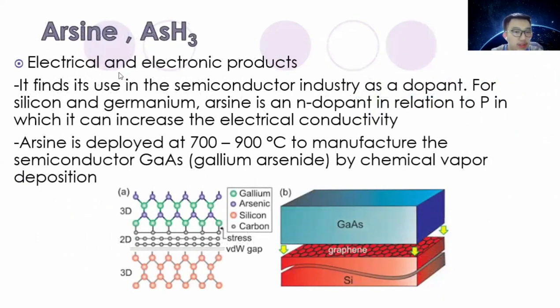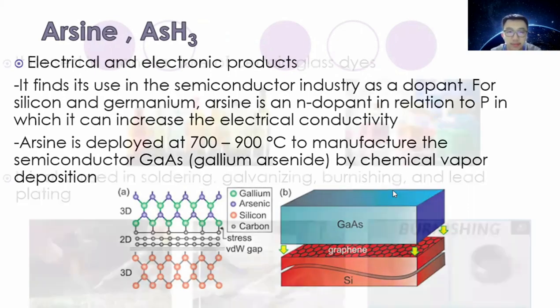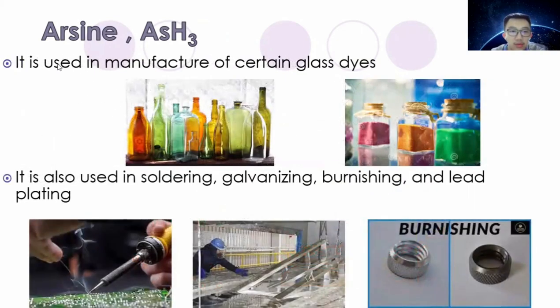The next element is arsine, AsH3. Arsine is used in electrical and electronic products. It is used in the semiconductor industry as a dopant for silicon and germanium. Arsine is an N-dopant in relation to phosphorus, in which it can increase the electrical conductivity. Arsine is deployed at 700 to 900 degrees Celsius to manufacture the semiconductor gallium arsenide by chemical vapor deposition. It is also used in the manufacture of certain glass dyes. And besides, it is also used in soldering, galvanizing, burnishing, and lead plating.